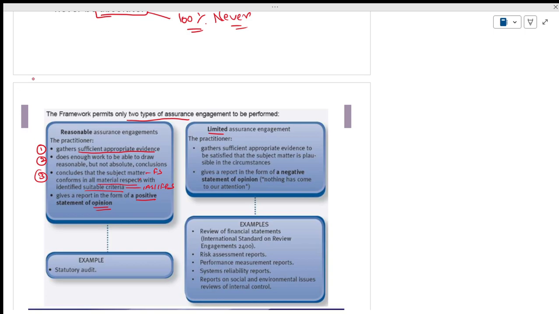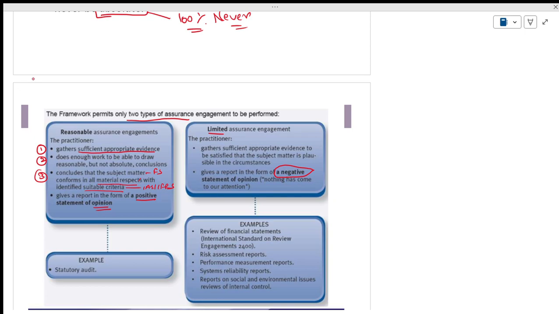If we are giving limited assurance, it means negative. So we can say unqualified for a positive statement of opinion. No, just hold on. Qualified, unqualified, adverse, that is an entirely different platform.